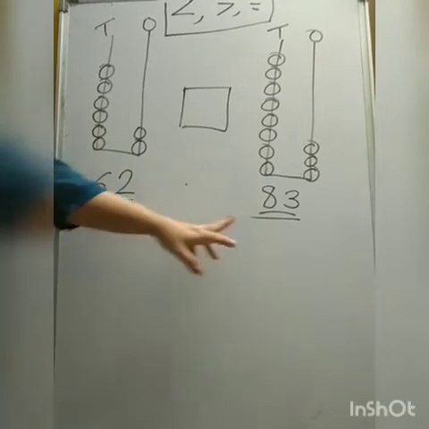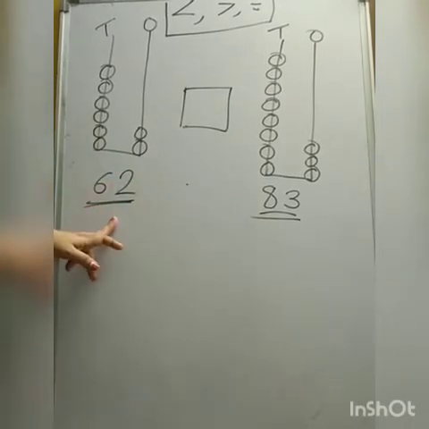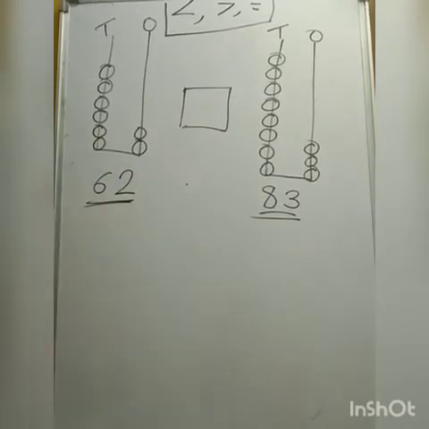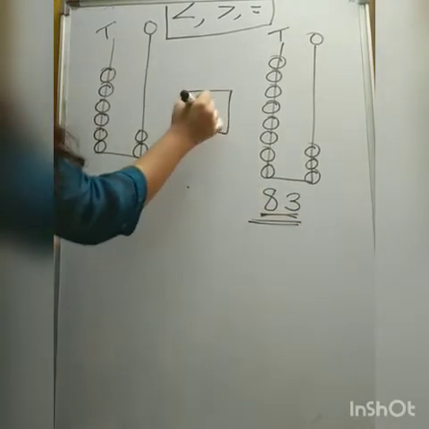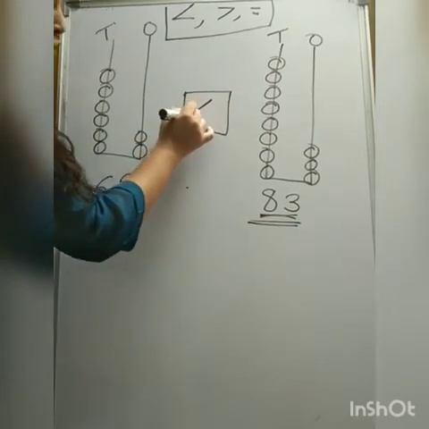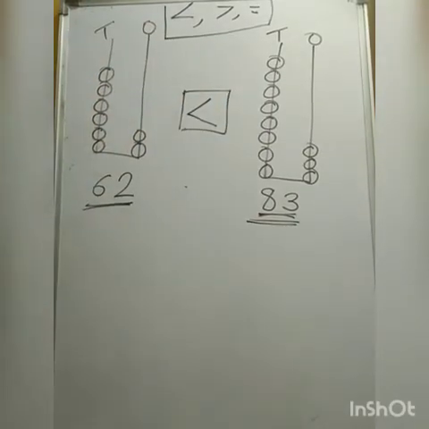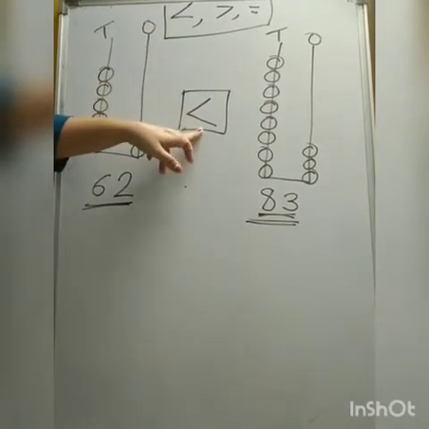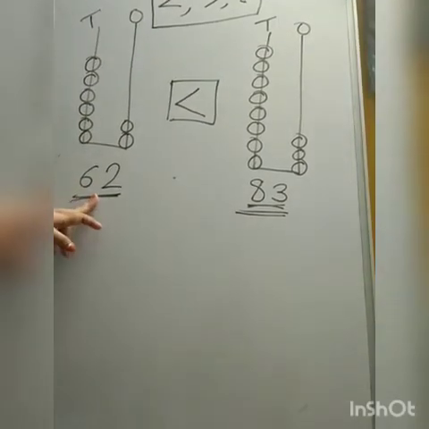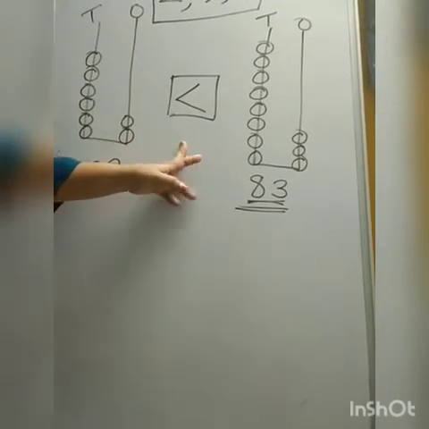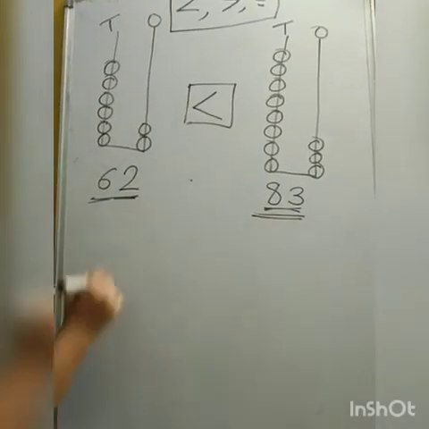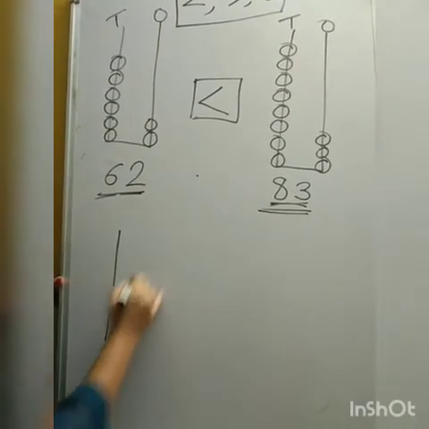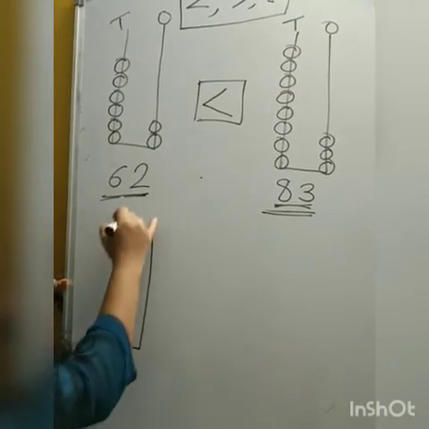So which number is greater? 62, 83. Which number is greater? 83 is greater number. So we have to write greater symbol. 62 is smaller than 83. Kids, we have one more question, observe it and write the answer.